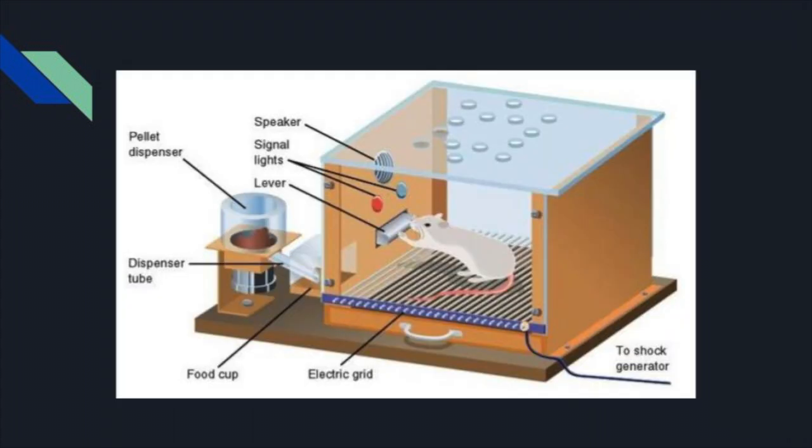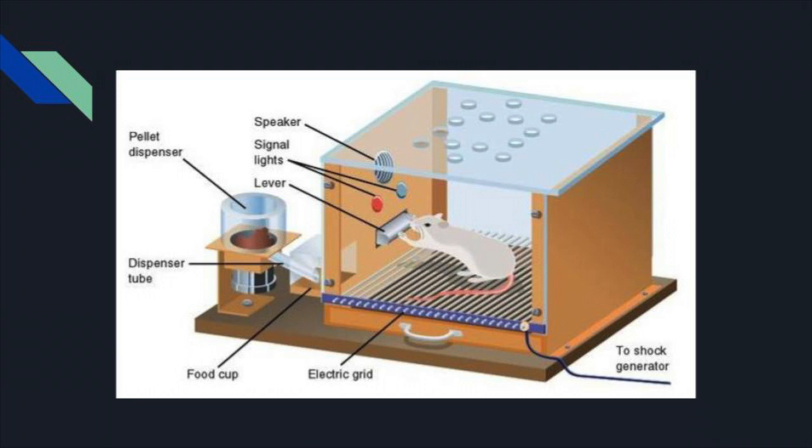For example, suppose we had a mouse in a cage with a lever that is hooked up to a mechanism that dispenses food. When the mouse presses the lever, it gets food. Eventually, the mouse will press the lever. The mouse may or may not connect the appearance of food with pressing the lever, but after a few similar occurrences, it will. The mouse will associate pressing the lever with food, and will press it down when it wants to get food. So the presentation of food acted as a positive reinforcement for the behavior of pressing the lever.